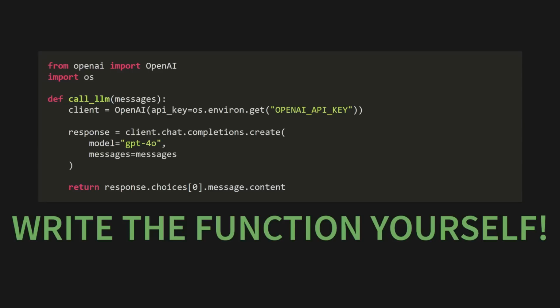Here it is. This is a perfectly good utility function to call OpenAI's API. It's about 10 lines of code. It takes a list of messages in, and it gets a string out. It's truly minimal. If you want to switch to a different model, you just write a different 10-line function. You are always in complete control. With this simple call_LLM function in our toolbox, we can now build one of the most common LLM applications, a chatbot. And you're about to see just how simple it really is with the Pocketflow architecture.